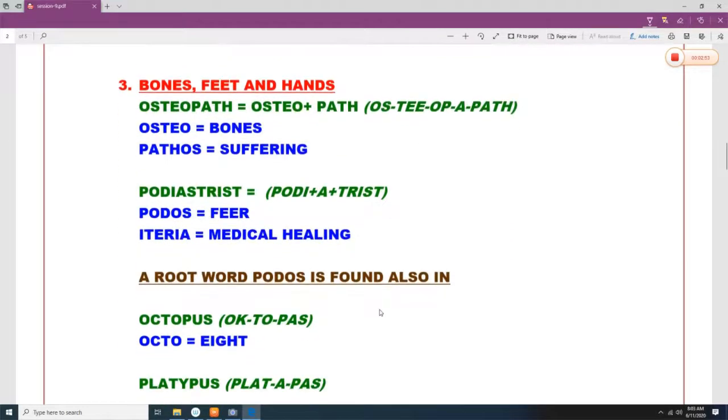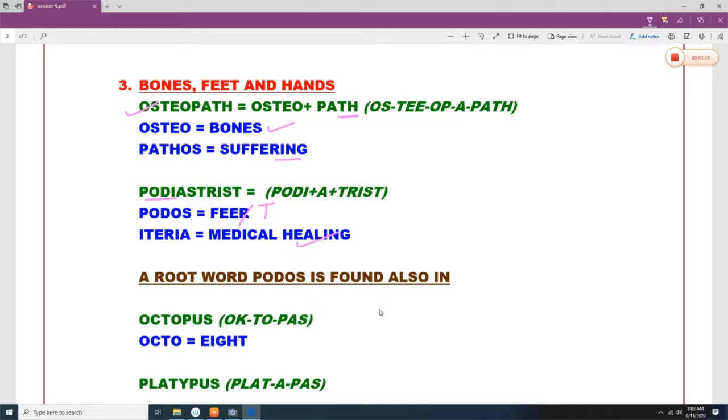Bones, feet and hands. Osteopath. Osteo means bones and path means suffering. So if somebody is suffering from bone disease, then you have to go to the osteopath. Podiatrist. Now what is podio? Podio means feet and iatria means medical healing.